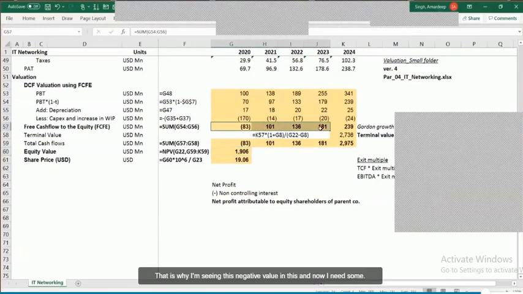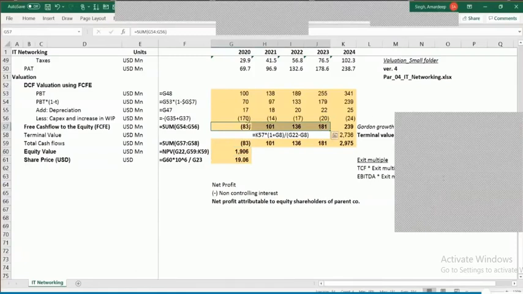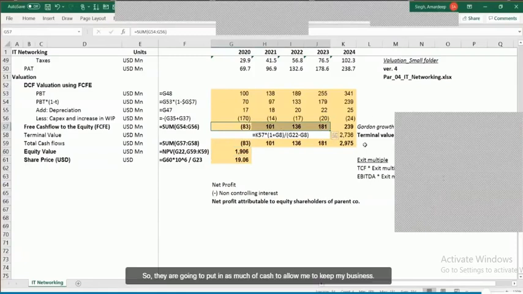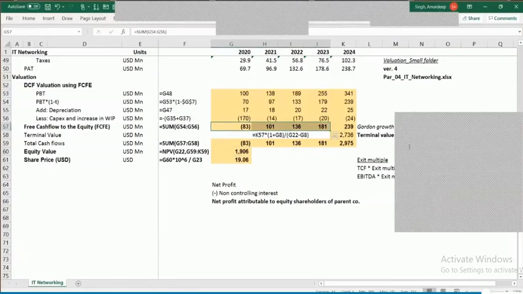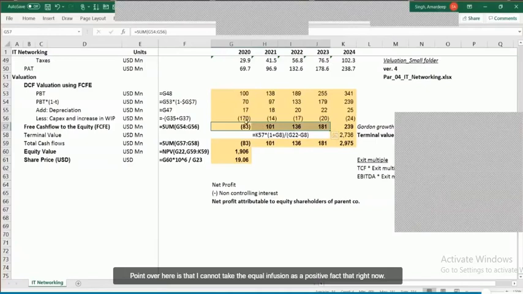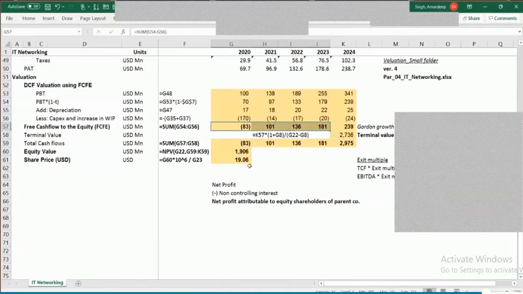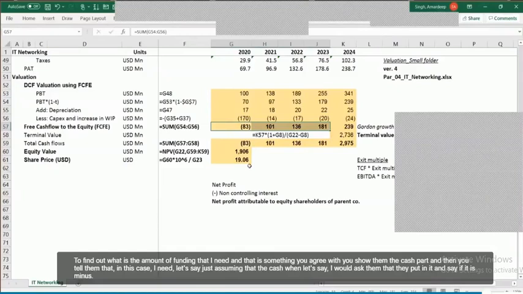That is why I see this negative value, and now I need some extra cash. So they are going to put in this much cash to allow me to keep my business going. The point is that I cannot take the equity infusion as a positive factor right now. This is actually done as a decision. When you have a financial model in front of you, you use it to find out the amount of funding that you need, and that is how you agree with them.